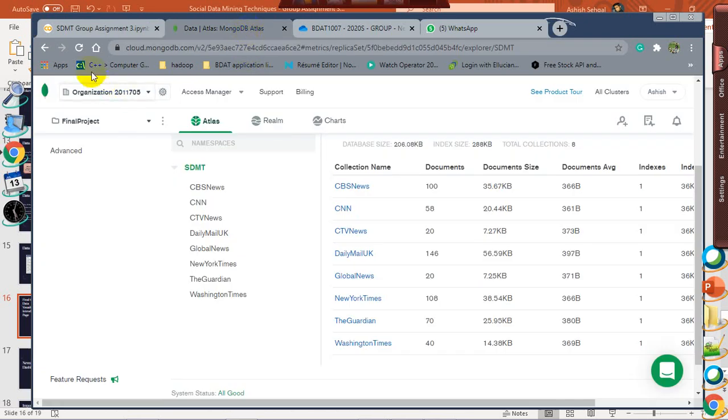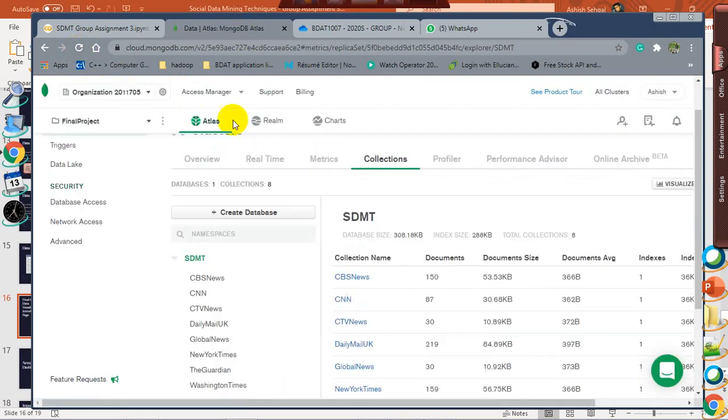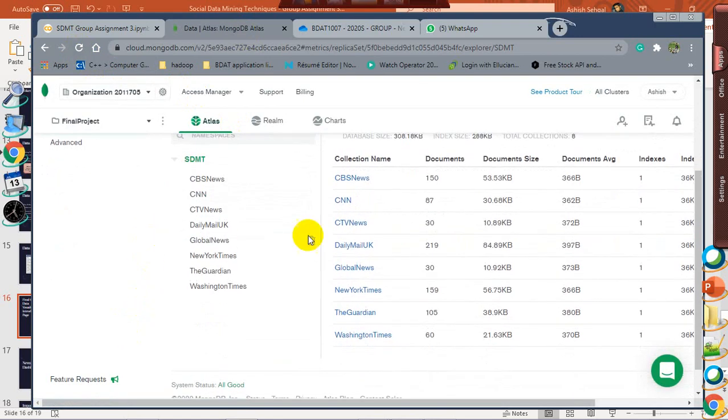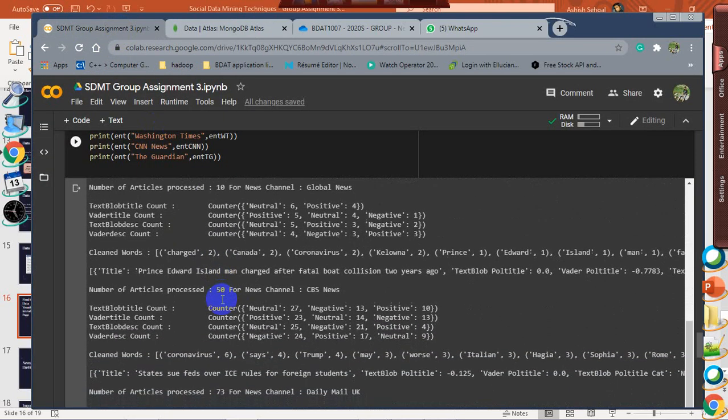And for the DB2, I'll just refresh it. So now, as you can see, let's say CBS News was 100, where is CBS News? CBS News.